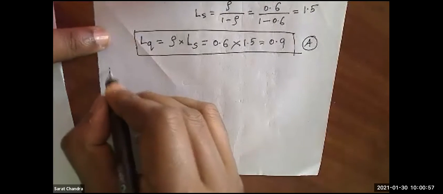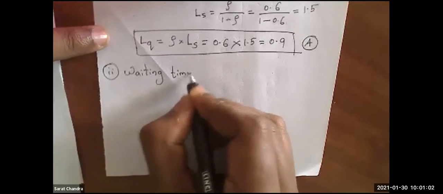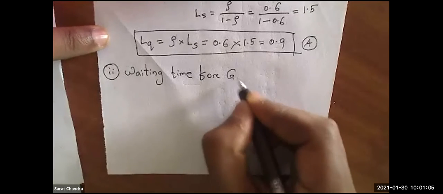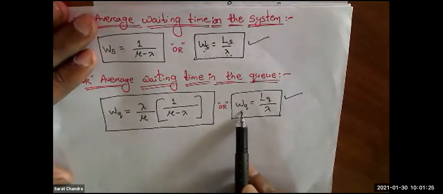Clear? One thing we got. Next thing is we have to calculate the waiting time for garage A. Now once again, what will be the waiting time formula? The waiting time formula for the system is Ws equal to Ls by lambda. Here once again I am telling you why I am taking Ws and why not Wq.